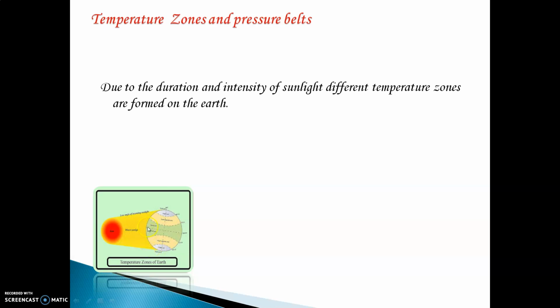In those areas, you will find the temperature is extremely cold. So from the equator, as we move towards the North Pole and towards the South Pole, different amounts of temperatures are formed. Some areas are extremely hot, some areas extremely cold. That is called temperature zones, which are formed because of sun rays on the earth.